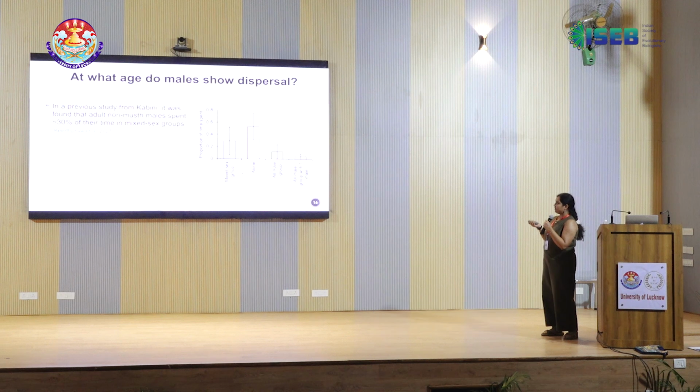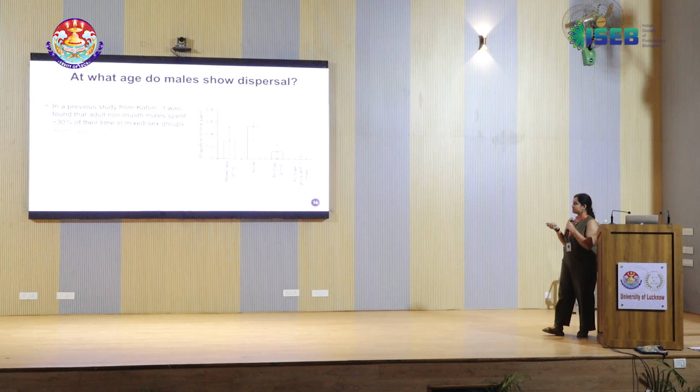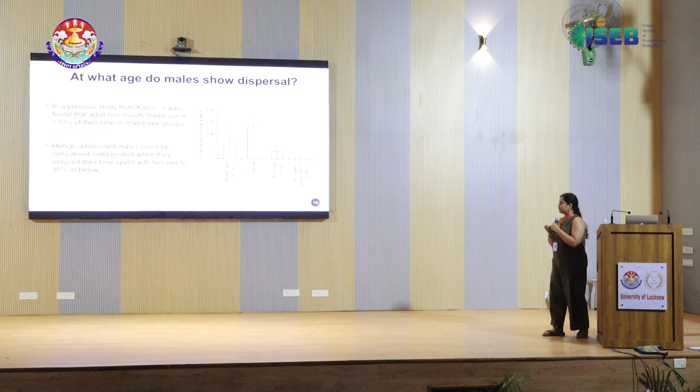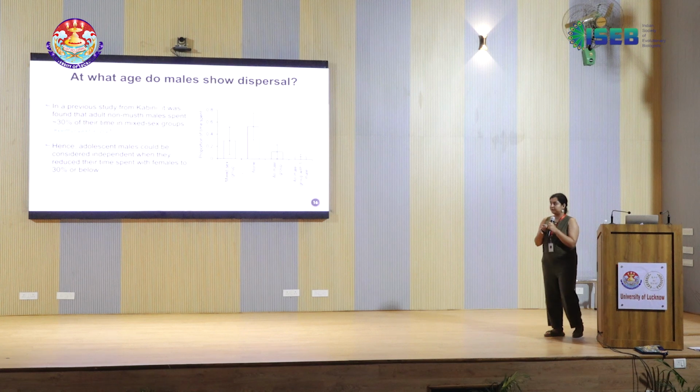In our study population, we have also seen that adult non-musth males are associating with adult females in mixed sex groups for around 30% of their time. So we can define independence in our study population also at this cutoff, where if they reduce the amount of time they're spending with adult females to 30% or below, we can consider them as becoming independent.